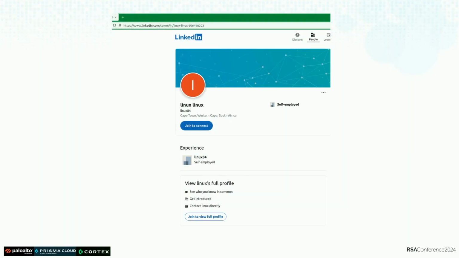Later, as we continued the investigation, we found one LinkedIn account named Linux, which corresponds with the username that we saw inside the containers. And the Linux account is co-located in Cape Town. He is an experienced self-employed developer.